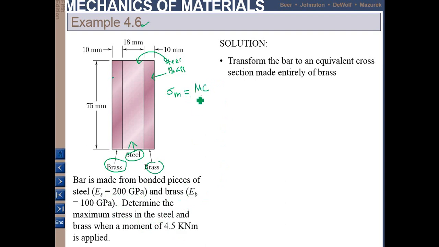So MC over I. M is equal to 4.5 kilonewton meter.